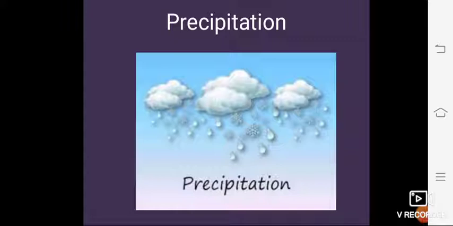Now the last important key element of this lesson is precipitation. Yes, student, you are aware of this precipitation. Again, I will explain what is precipitation. Precipitation is any form of water in solid or liquid state that falls on the earth's surface, right? So precipitation can take several forms. Rainfall.